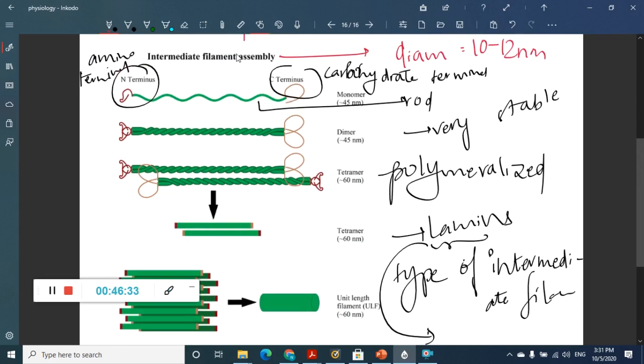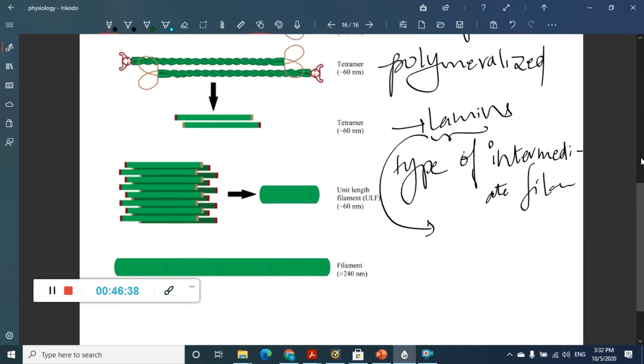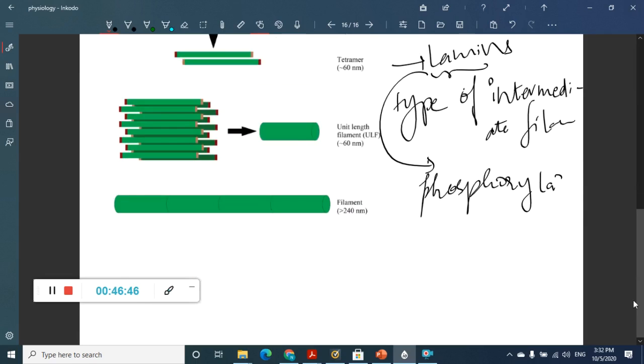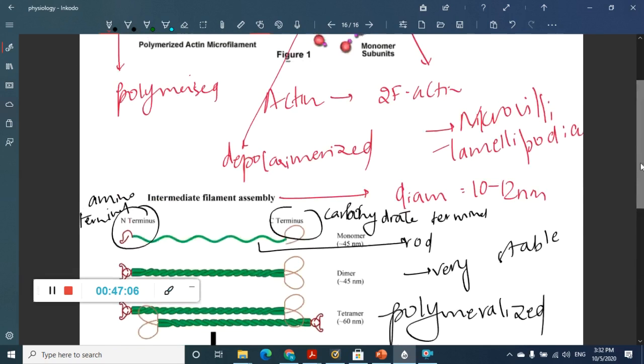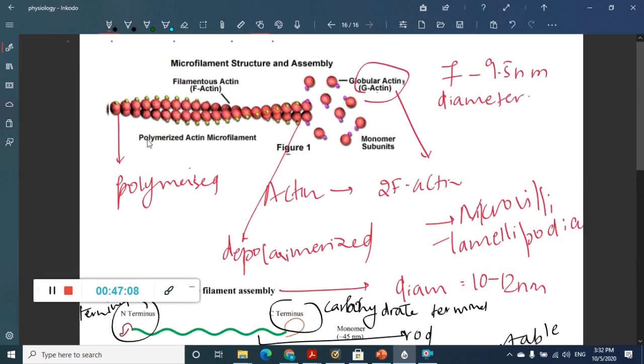All intermediate filaments are very stable. They are always in a polymerized state, except these lamins, which undergo phosphorylation. These lamins undergo phosphorylation and they cause disassembly at mitosis. So this is about the lamins. They cause disassembly at mitosis. So we have seen the intermediate filaments. Let us now learn some types of intermediate filaments.